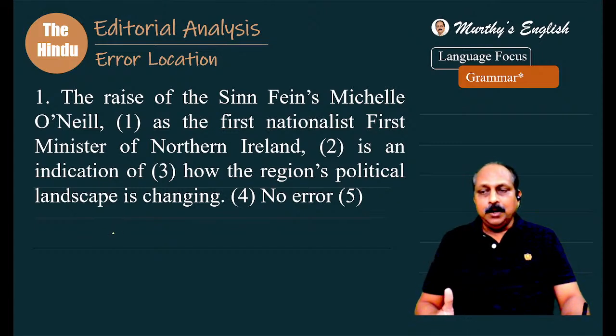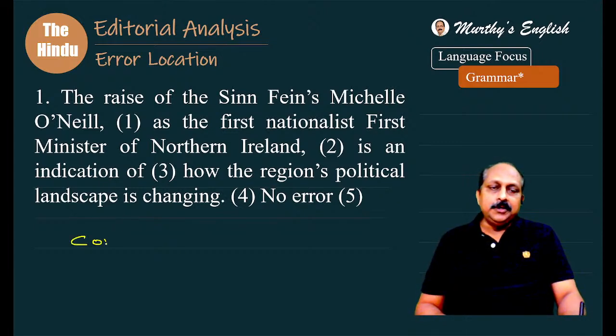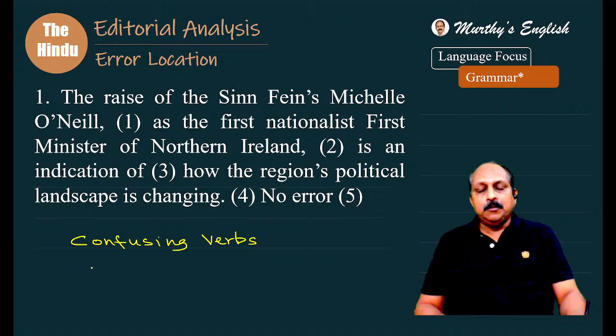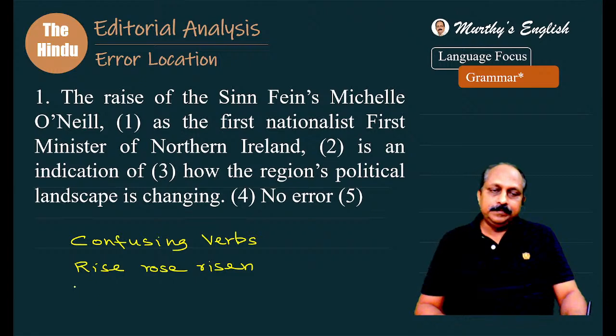And when it comes to verbs, we have a particular dimension called confusing verbs. There are so many, but in this context, I would like to write two. First one is rise. What is the past form of rise? Arose. What is the past participle? Arisen.